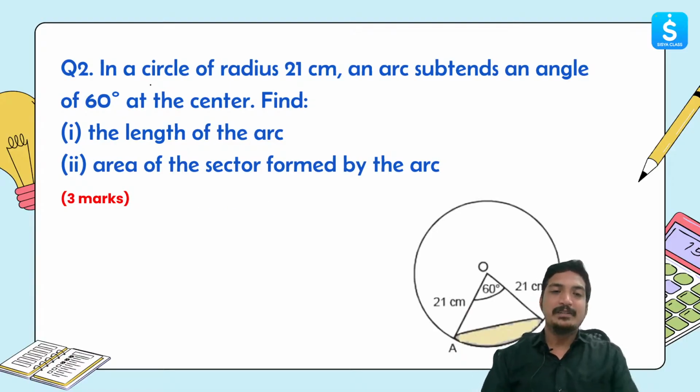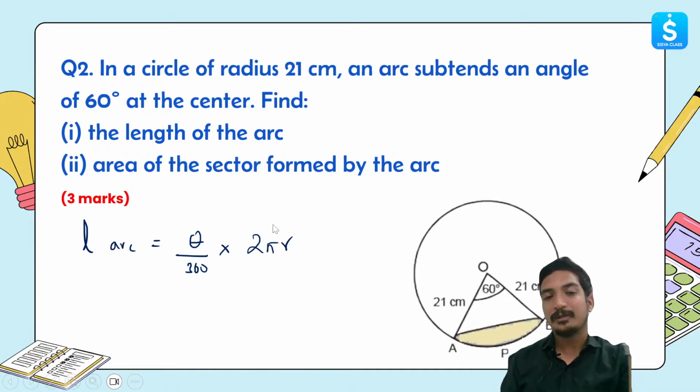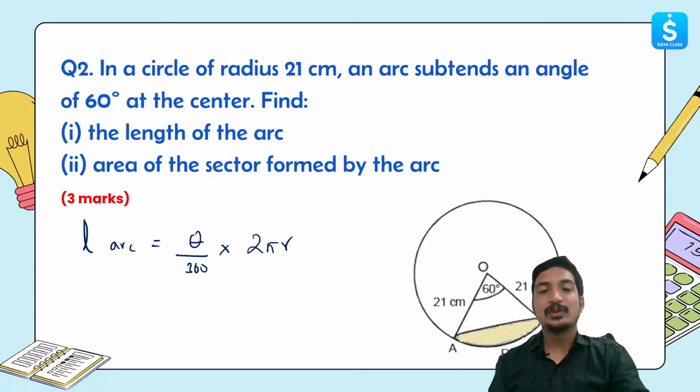Here we have: in a circle of radius 21 centimeter, an arc subtends an angle of 60 degrees. So we have the length of the radius, and we have the subtended angle also. We are supposed to find out the length of the arc, and I've already mentioned this formula. The length of the arc can be given by theta by 360 into 2 pi r. Because this formula and the previous formula look very similar, make sure that you're using the correct formula based on what you're supposed to find.